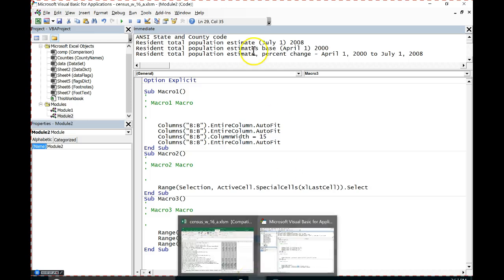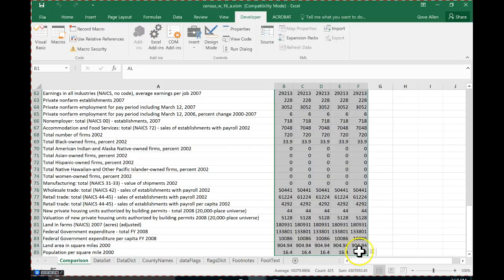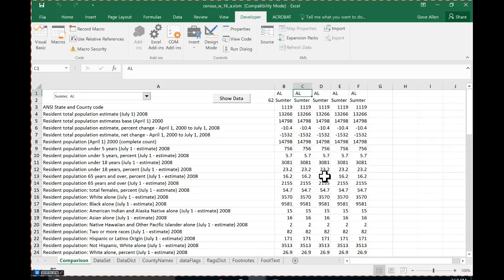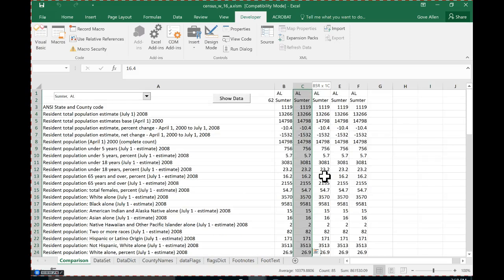A range has a method called End. End allows me to move to the end of the contiguous data, the same way that holding the Control key down and pressing the arrow, either up, down, left, or right, will do it. Now, why is it called End? Back in the olden days, before they invented the Control key, the way you did that was with a 2-keystroke sequence. It still works. I want to go to the bottom of the contiguous data in column C. I tap the End key on my keyboard, and now I hit the down arrow key, and it takes me right down there. If I'm holding the Shift key down when I do that, it does the same thing.